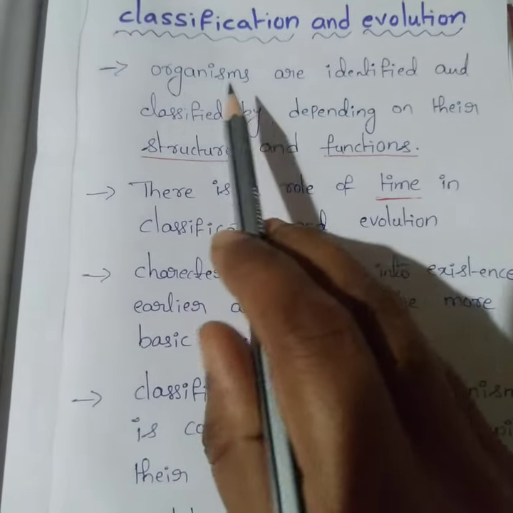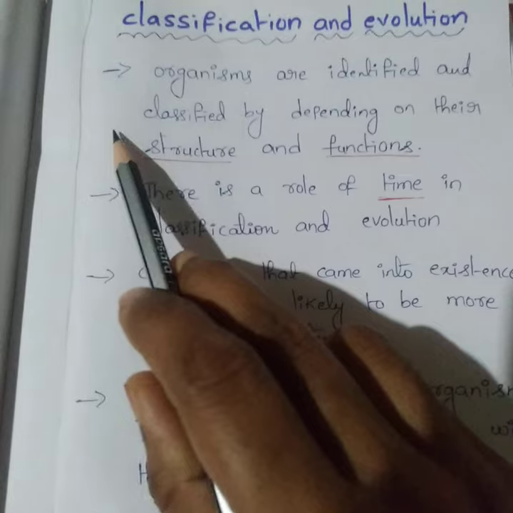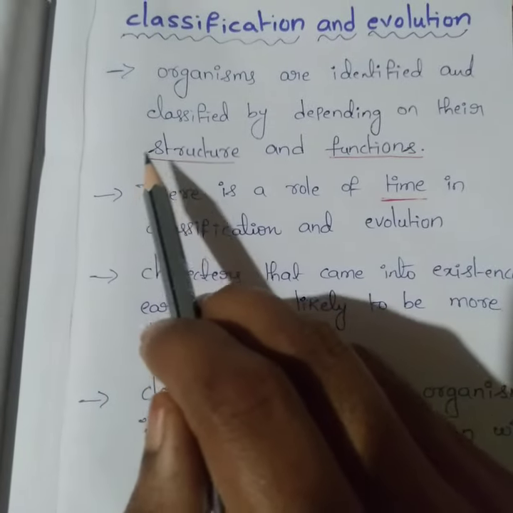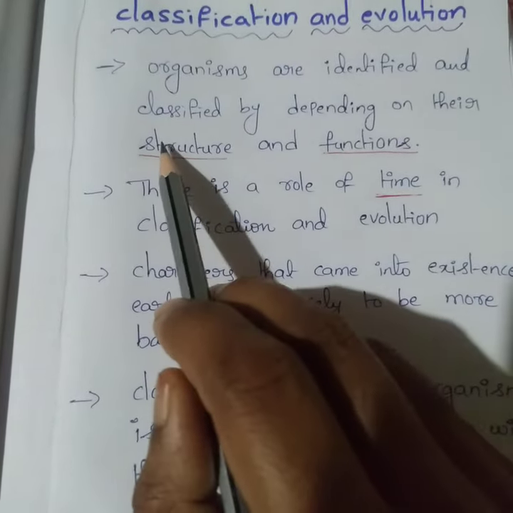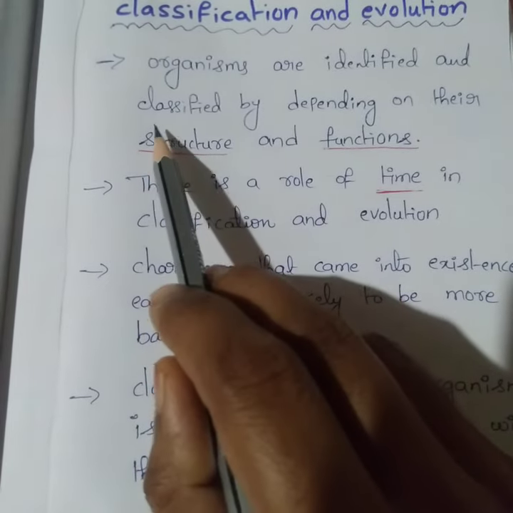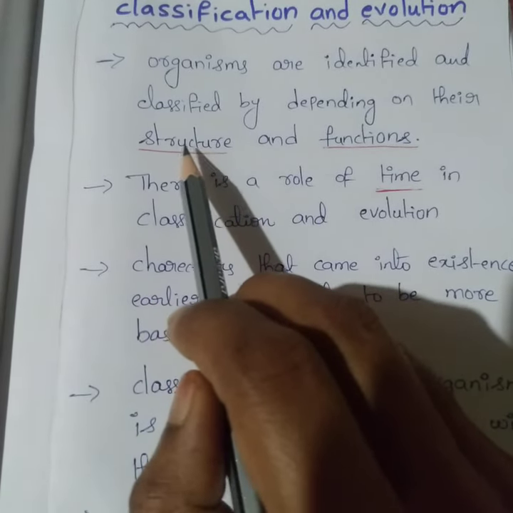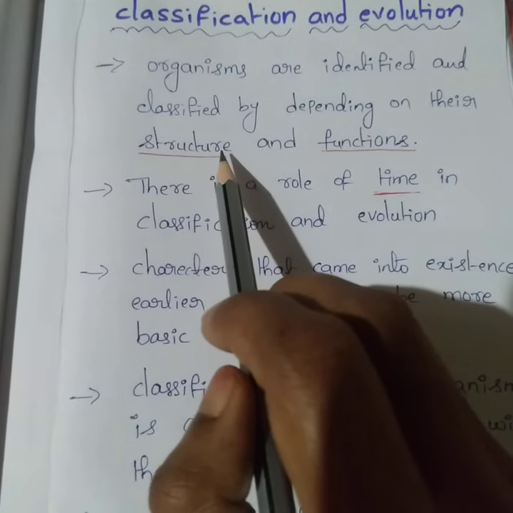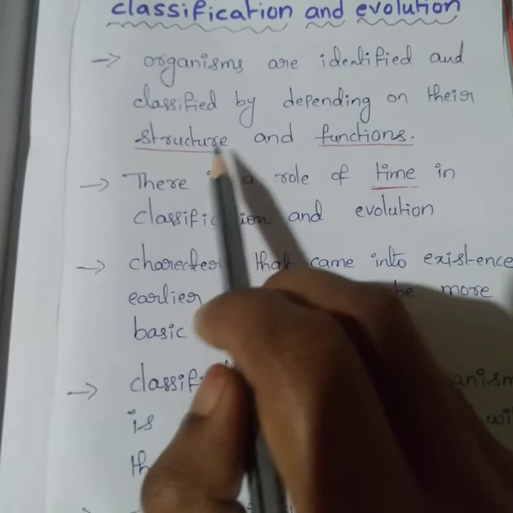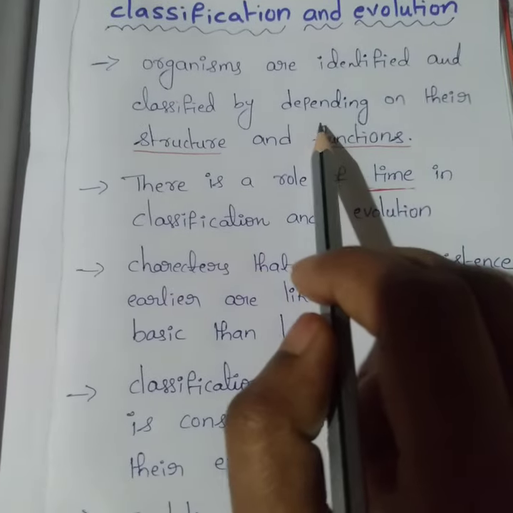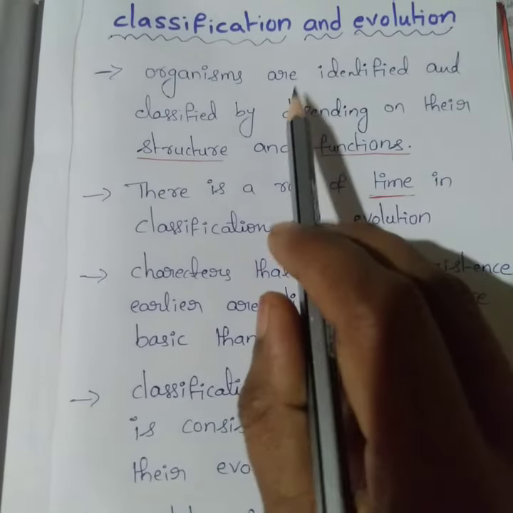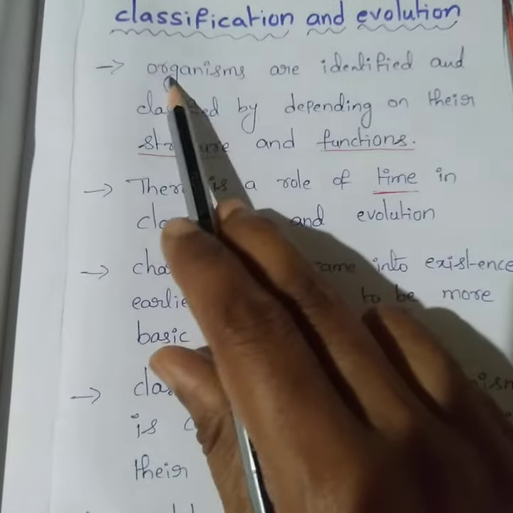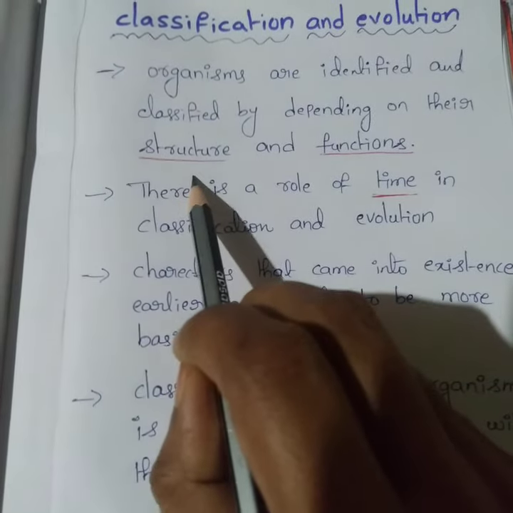So like that, all such organisms we will include in the unicellular organisms. Whatever structure they have, all the unicellular organisms have only one cell for all the metabolic reactions. In single cellular organisms, all the functions are done by only a single cell. All those types of organisms will be included in the unicellular organisms.